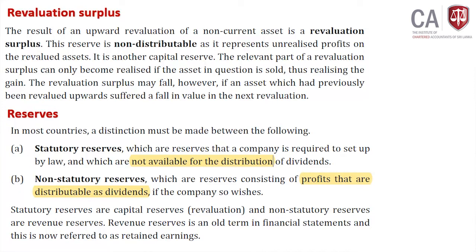Credit revaluation reserve. When it's fall down, credit property, plant and equipment, debit where? Revaluation reserve. So then revaluation reserve will be 500 balance. Any fall down of revaluation you have to absorb through what? Whatever the resource you have. If you don't have it, then you have to charge to P&L. Understand? This is how you deal with revaluation.